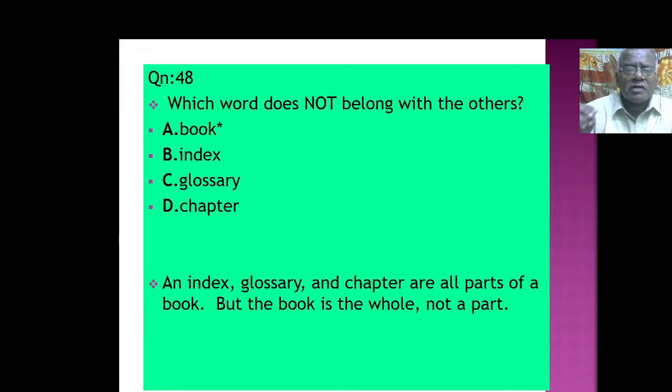Then which word does not belong with the others? Book, index, glossary, chapter. An index, glossary and chapter are all parts of a book. Whereas a book is the whole, not a part. Are you able to understand the difference? Within the book we are doing this index, glossary, chapter. Whereas the book is a whole. So it won't go along with the other words here.